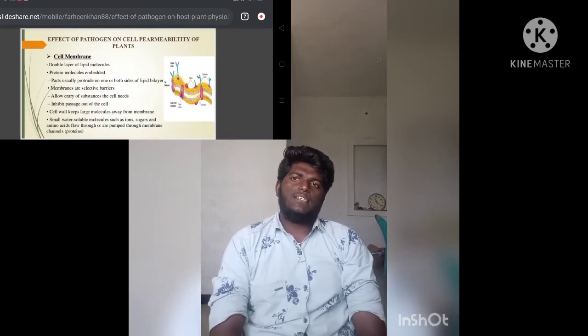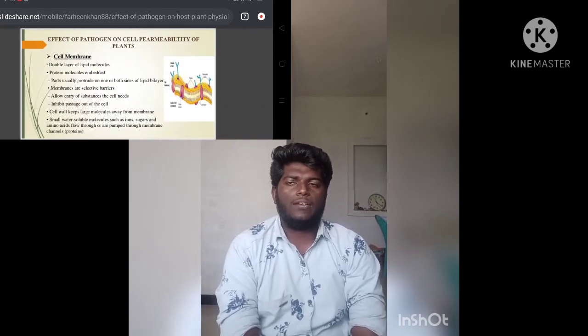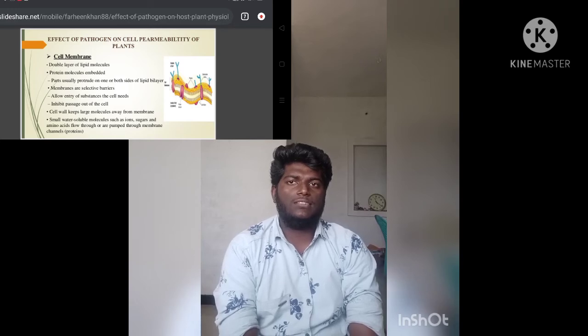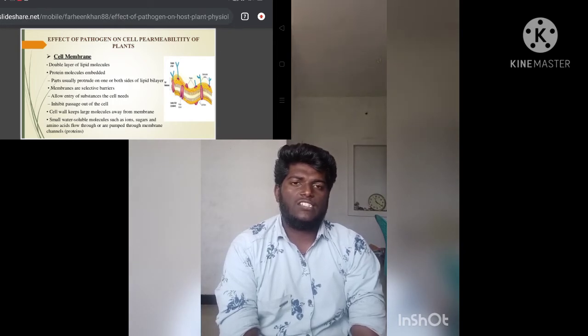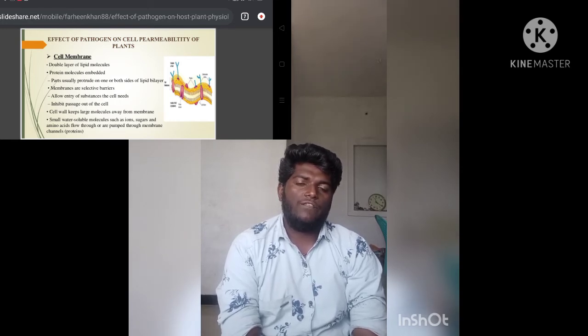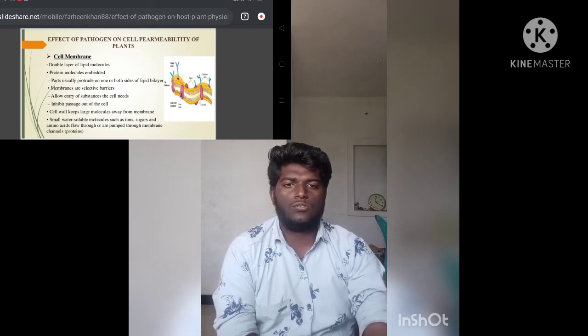Transpiration. Transpiration is the process of water movement through the plant and its evaporation from aerial parts such as leaves, stems and flowers. Effect of pathogens on transpiration: disintegration of the cuticle, increased transpiration, dysfunction in permeability of leaf cells, collapse of vessels and formation of tyloses.